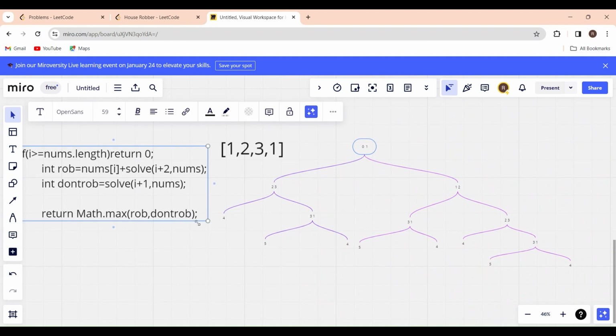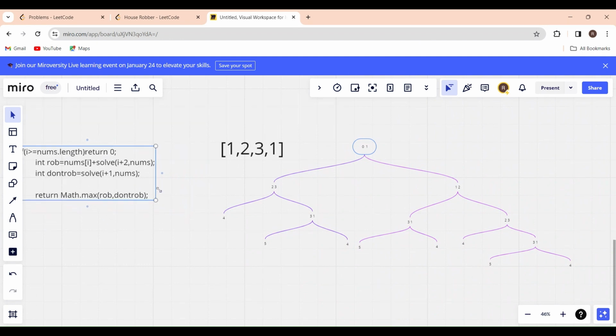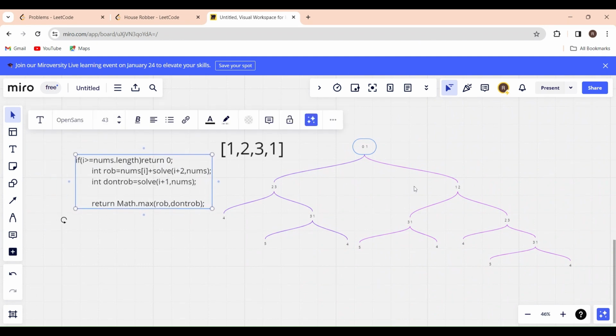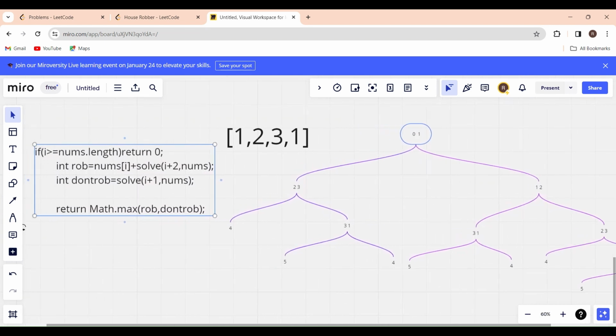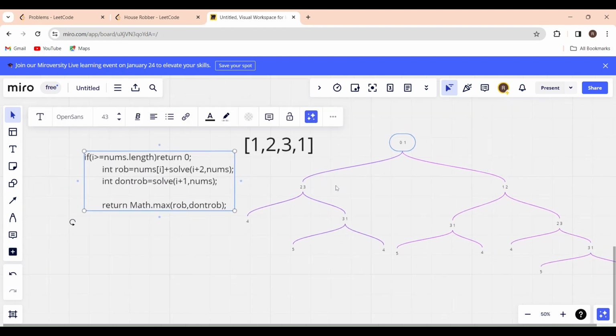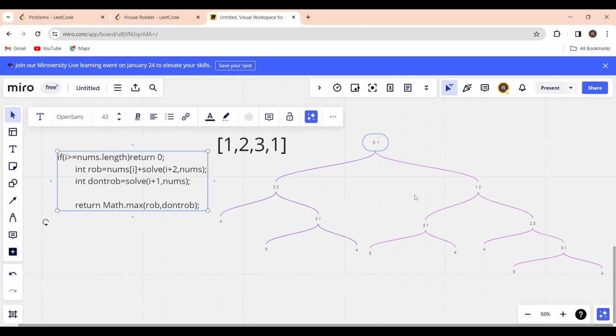I think it is not visible. Let us minimize a little bit, and let us zoom it. Okay, now it is visible, right?